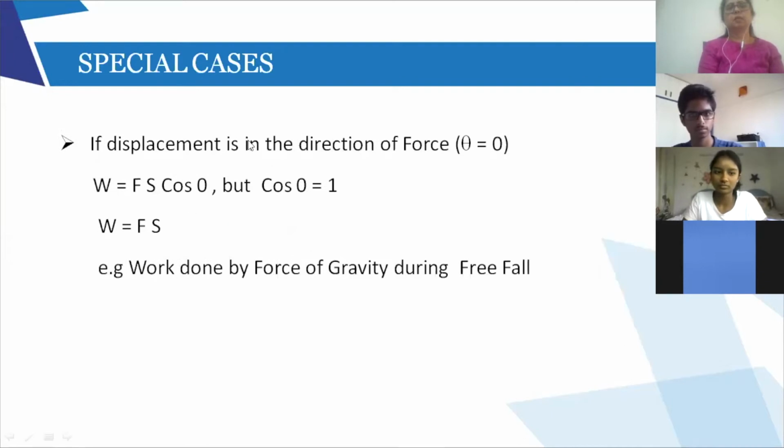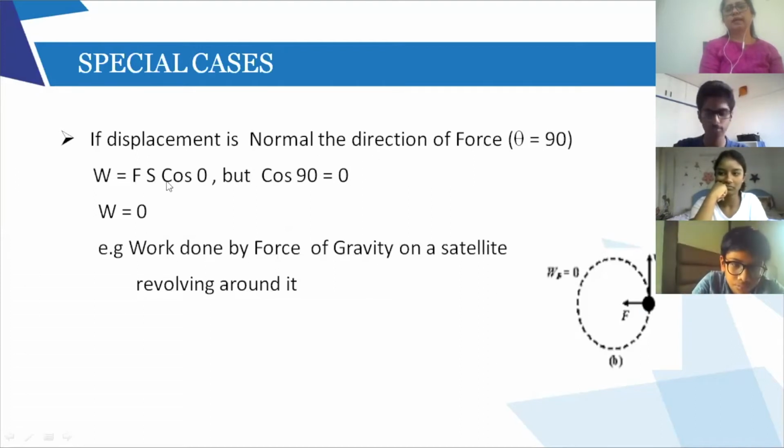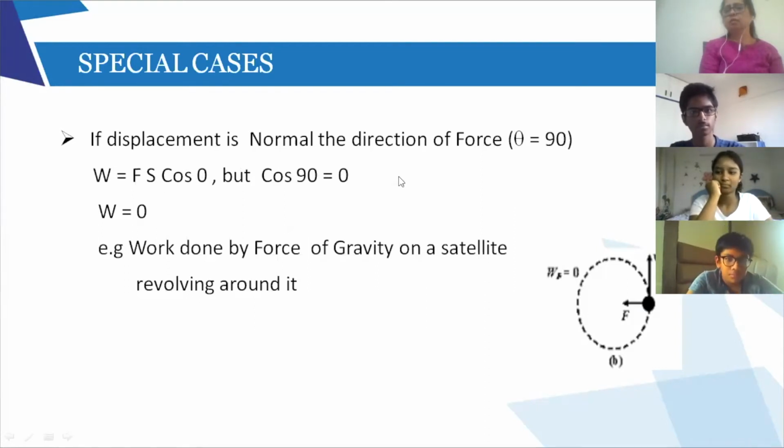See, displacement is in the direction of force, theta equal to 0. Same thing I said. So W equal to Fs cos 0. But cos 0 is 1. So W is F into S. And here, theta is 90 because it is perpendicular. But cos 90 is 0. So W equal to Fs cos 90. Here, by mistake, I've written 0. It's cos 90. So work done is 0.